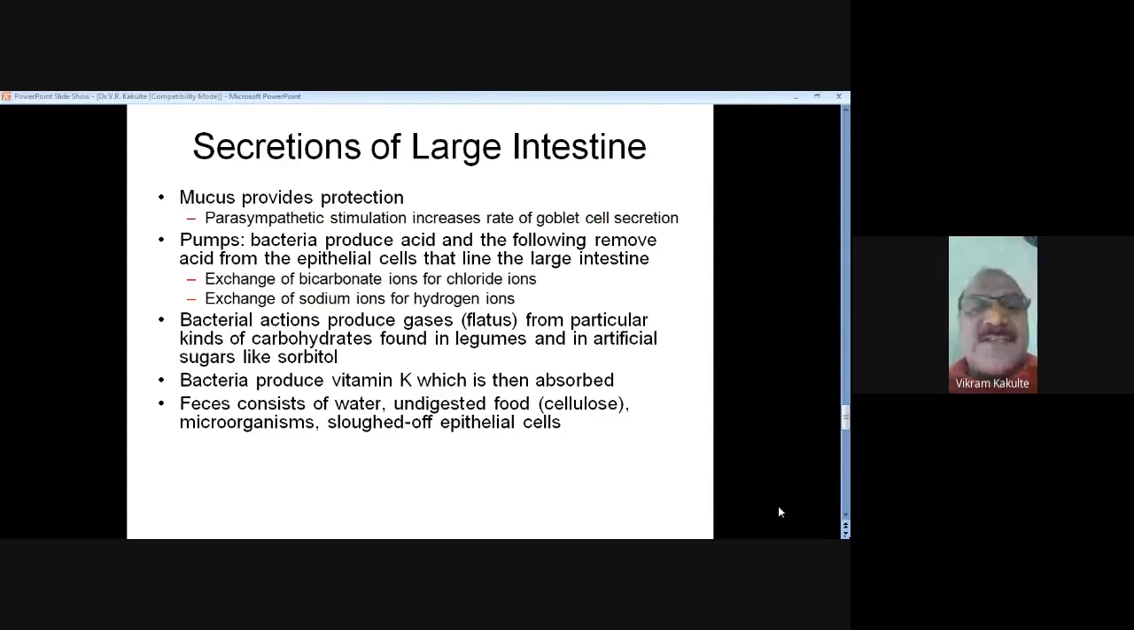Then feces consist of water and undigested food material, for example, cellulose. Since in our body the cellulase enzyme is not secreted, therefore there is no digestion of cellulose. Therefore, cellulose is an undigested material.